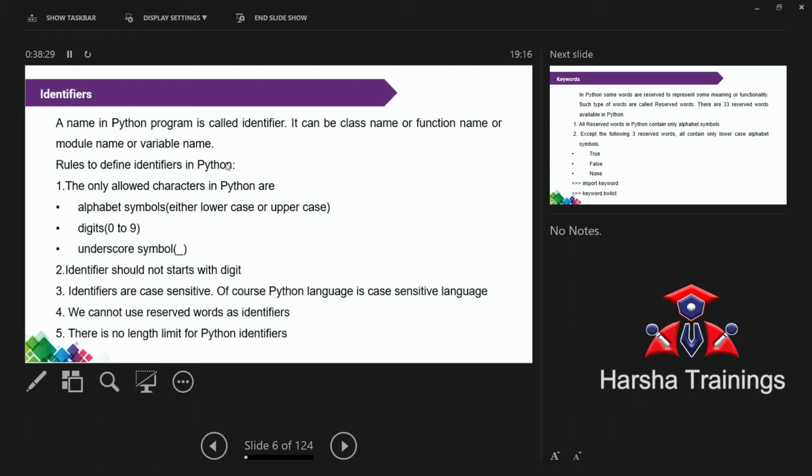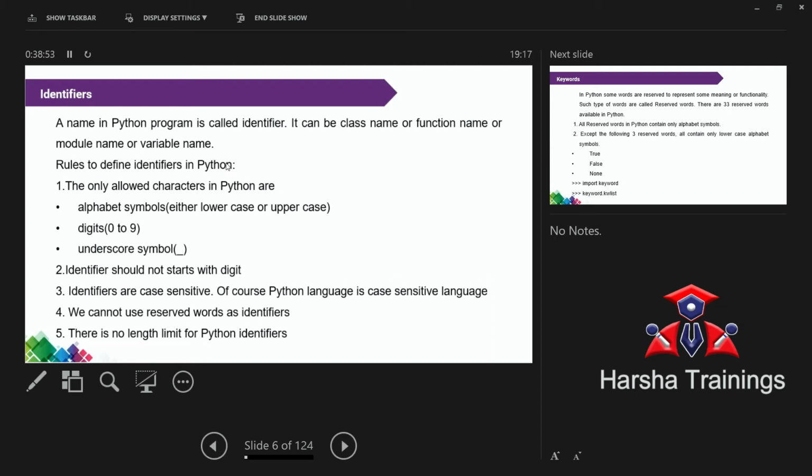Exactly. Each and every alphabet, not only alphabet, each and every character has some ASCII value. ASCII, remember the full form, American Standard Code. The name specifies standard code. What do you mean by standard code? Standard code in the sense that it is fixed. Anyone can use the same code.